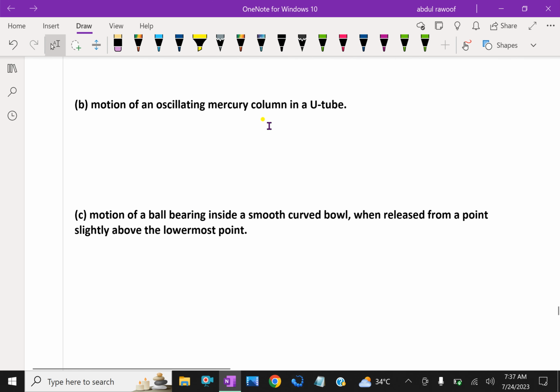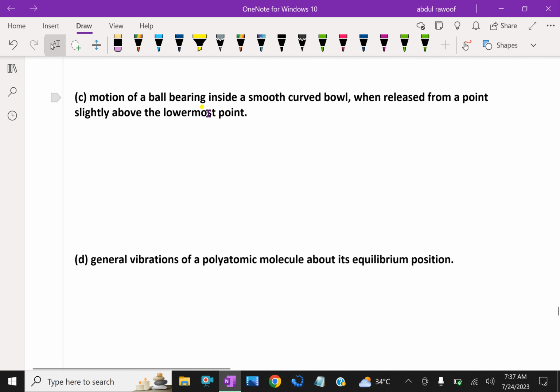Motion of an oscillating mercury column in a U-tube. It is simple harmonic motion. It follows a regular fashion in to and fro motion or up and down motion. Motion of a ball bearing inside a smooth curved bowl when released from a point slightly above the lowermost point. It is also simple harmonic motion.